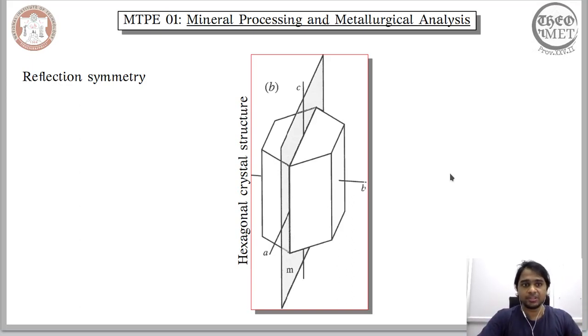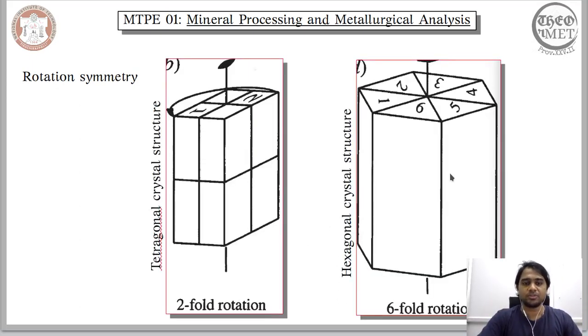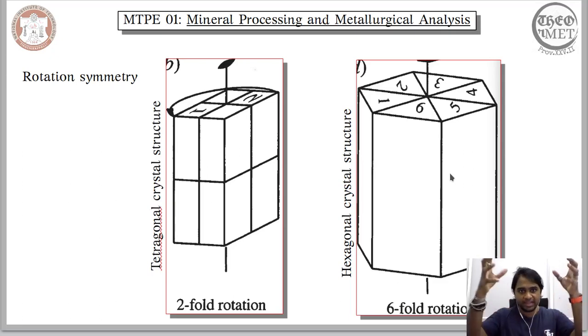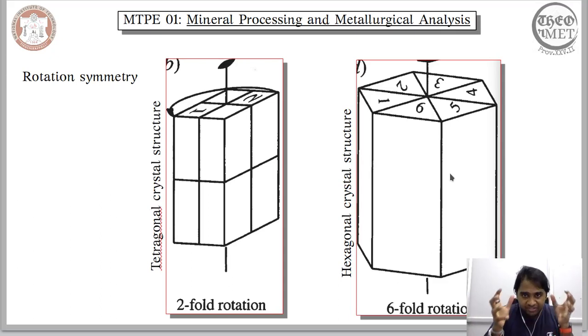In addition to reflection symmetry, these three-dimensional crystal structures also exhibit rotation symmetry. You have specific axes of rotation, and when you rotate, you are able to get back to the original position. So when we extend the regular arrangement from two to three dimensions, we arrive at different crystal systems, and we are also able to arrive at the symmetries that we observe in two dimensions.